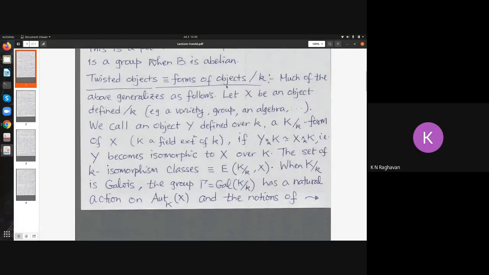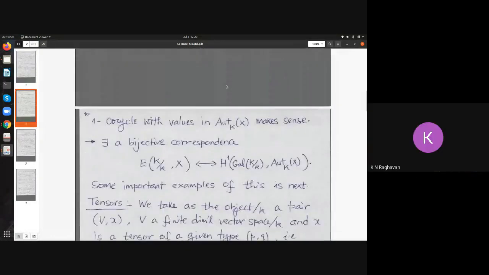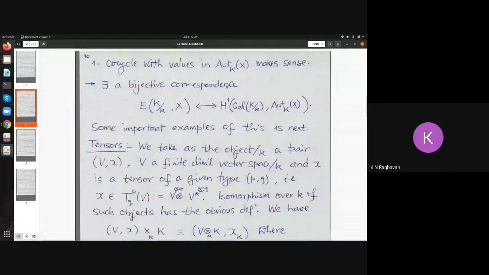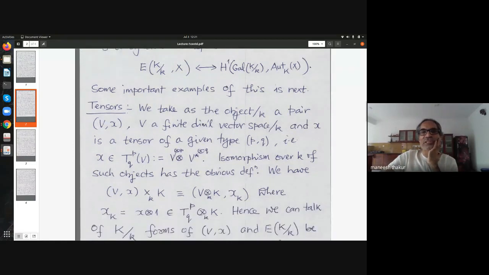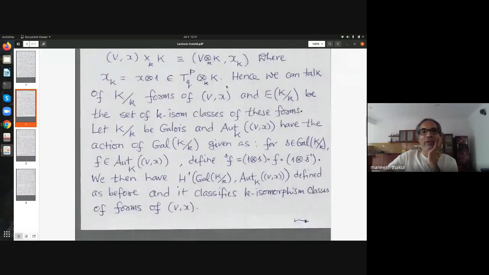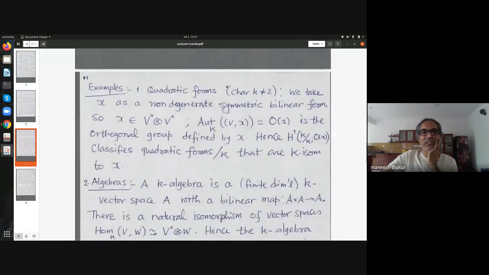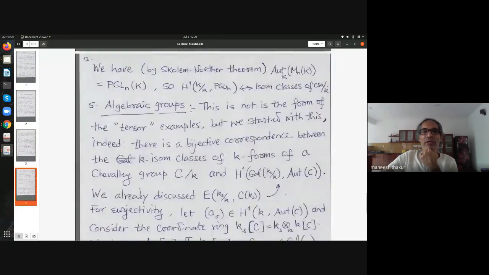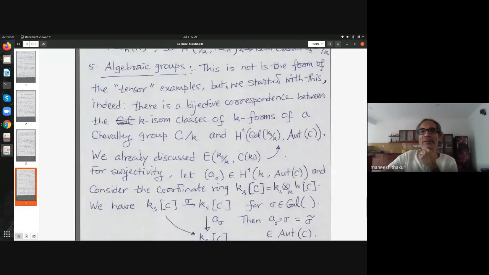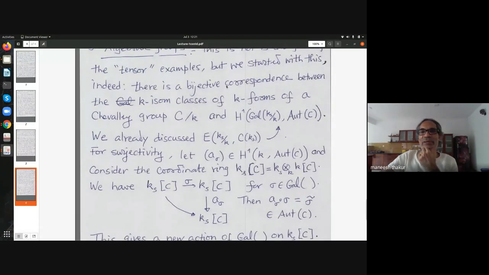Manish, I have a question. Yeah. I'm confused when you say this is a bijective correspondence here, but then in the end you said surjective map. No. I said I'm just giving a proof for surjectivity. I have not given the full proof of bijection. I just, because that is really important, given a cocycle, how do I cook up a group out of that? So I personally will need that later. So I wanted to clarify that point. So this is just proof of surjectivity.